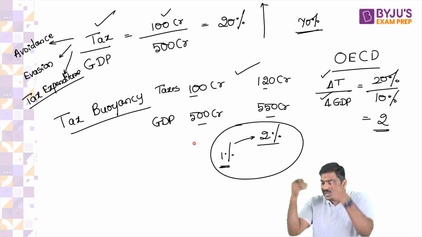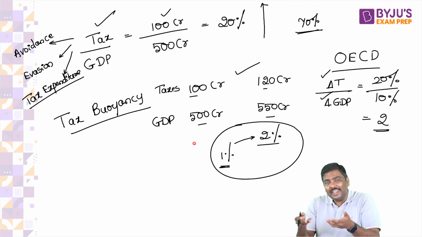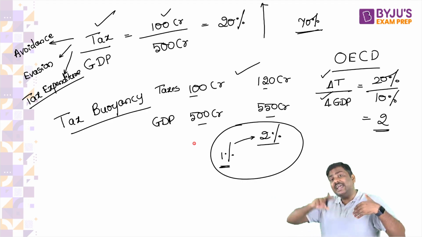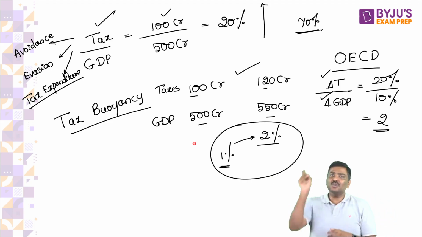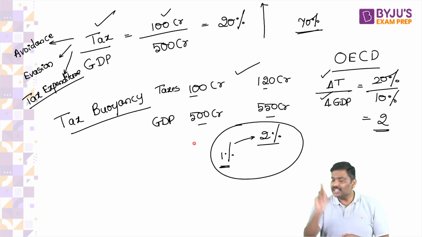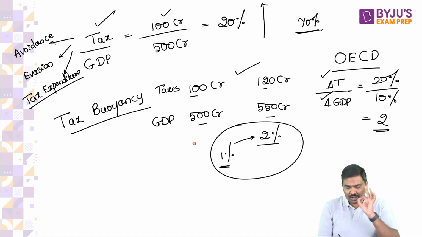Tax buoyancy should be greater, which indicates that compared to GDP changes, your tax collection is changing by a much faster number. That is always preferable. Now let me prove it. Let me prove it to you.